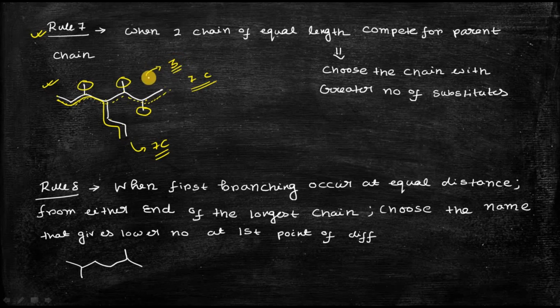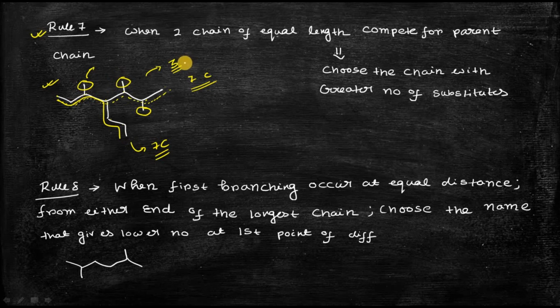On the other hand, what happens if you choose this as your parent chain or main chain? You can see that if you choose this as your main chain, you have only 1 substituent. So in that case you have to give priority to the parent chain which has more substituents. In this case, this parent chain will be your main parent chain because it has 3 methyl substituents.